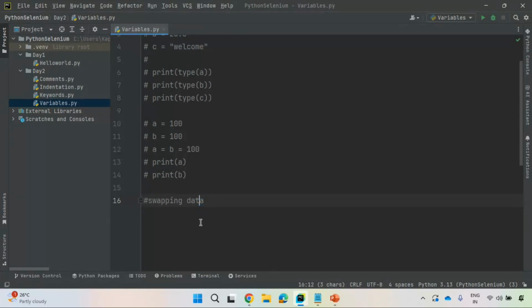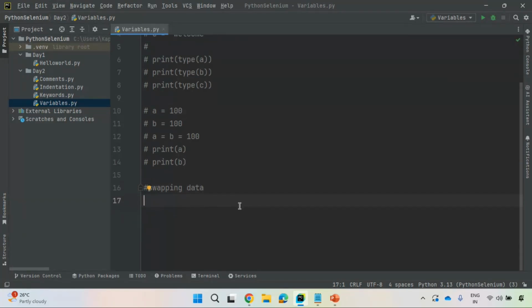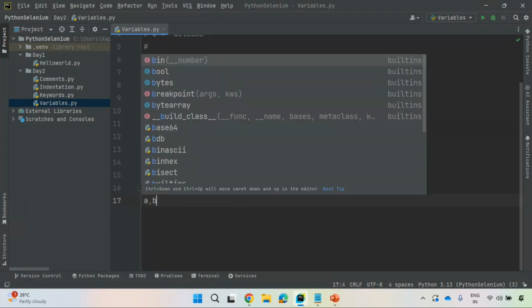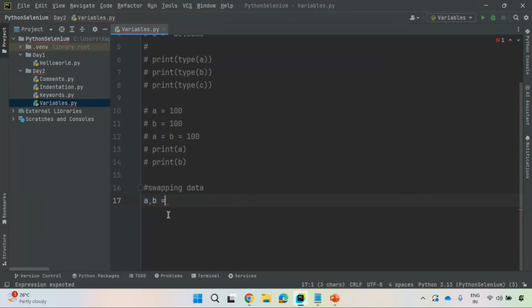But what you people don't know, let me tell you in another way. I am taking two variables, A comma B. This is how you can assign the data in one single line. I'm taking 5 comma 10. Right now A is 5 and B is 10. I want 10 to be assigned to A and 5 to be assigned to B. That means I need to swap the data. So how can you swap? The most common approach is that everybody will use a temp variable. Let me show you another way.